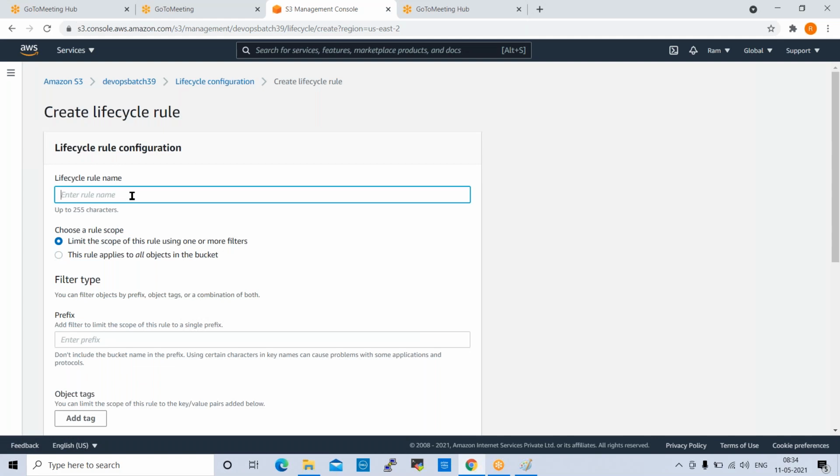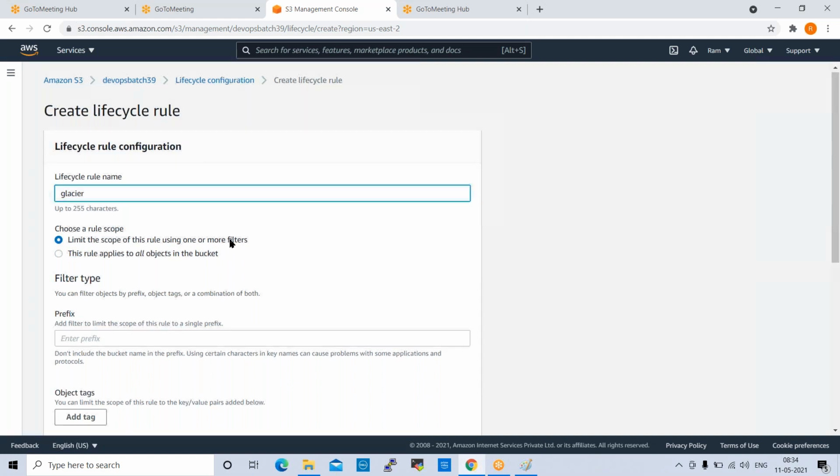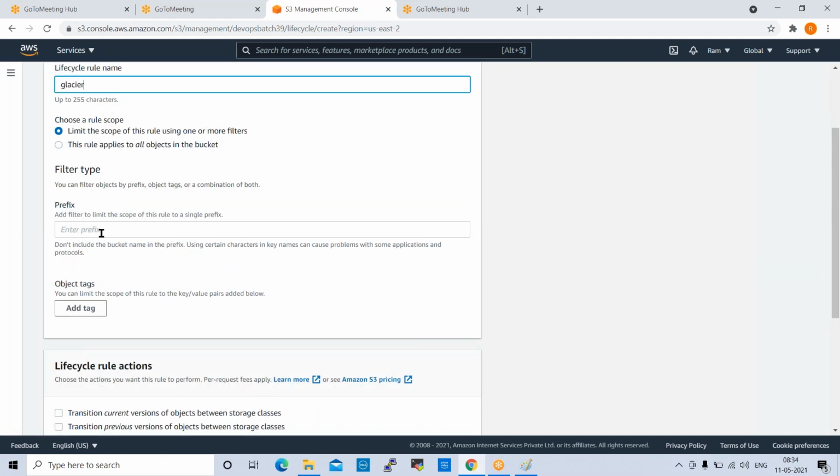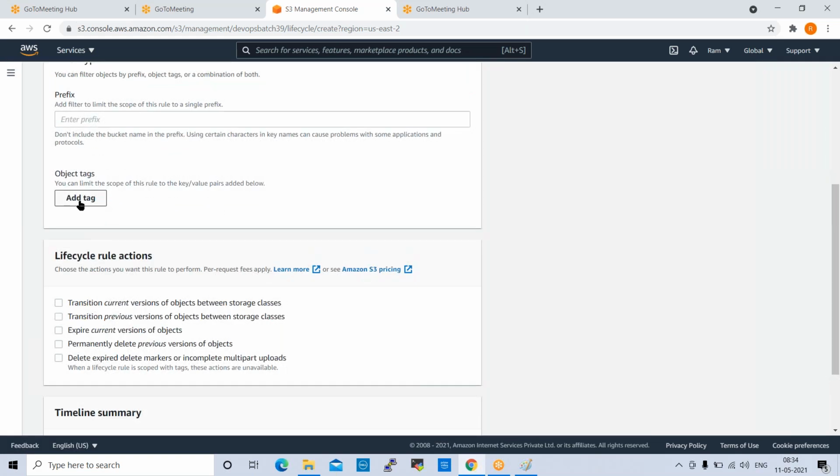Lifecycle rule name: Glacier. I want to move this data to Glacier. Choose a rule scope. Limit the scope of the rule using one or more filters. Go down here. Filter type, prefix not required. Object tags, if you want to put any tag, you can put here. Next one is lifecycle rule actions. What actions we are going to take.